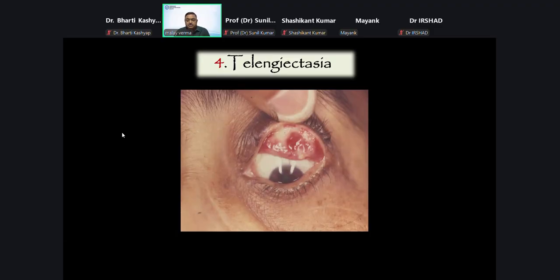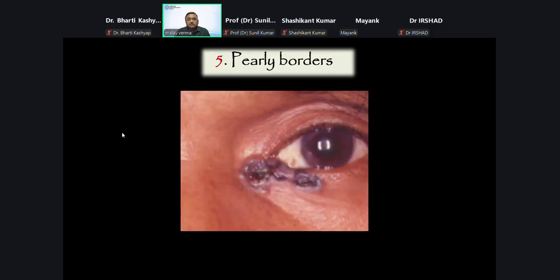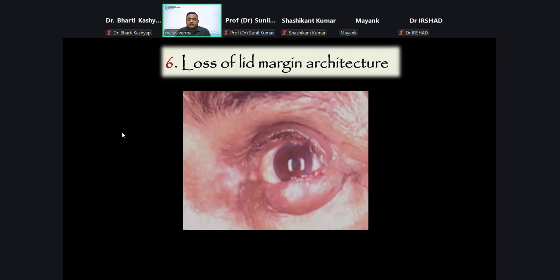Then telangiectasia, which is dilated vessels, will be seen either supplying the mass or around the mass. Fifth is the pearly border seen in basal cell carcinoma. And the sixth is loss of lid margin architecture, meaning either there is a loss of eyelashes or the loss of lid contour.